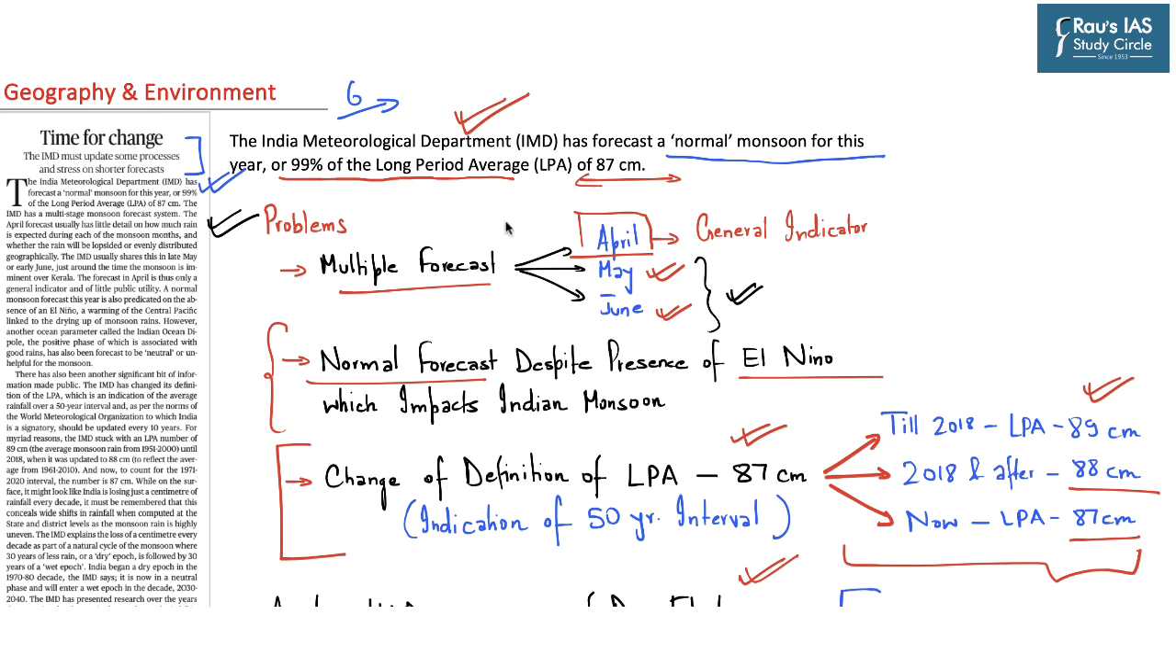Now, in the previous DNS, we have discussed both aspects of understanding about LPA and also about the impact of El Nino on Indian monsoon. So here, let us first of all understand the impact of El Nino on Indian monsoon, and then we will try to understand this definition of long period average.